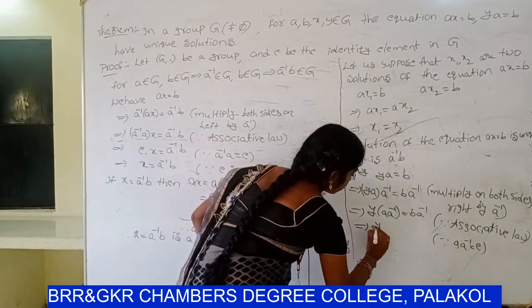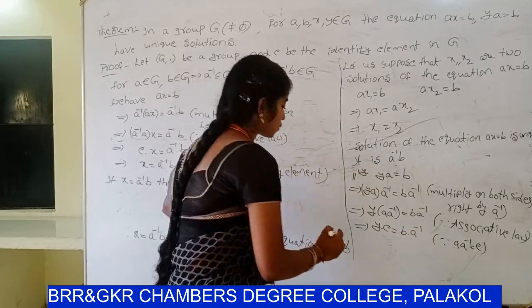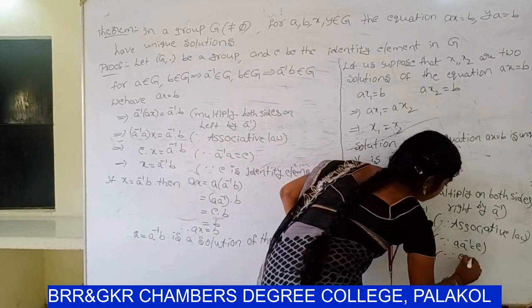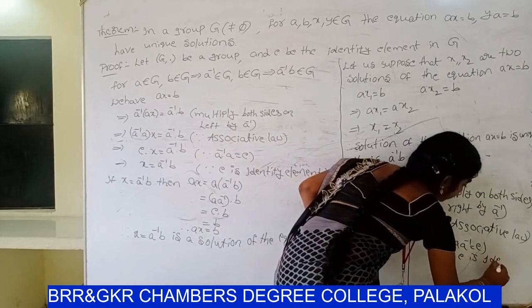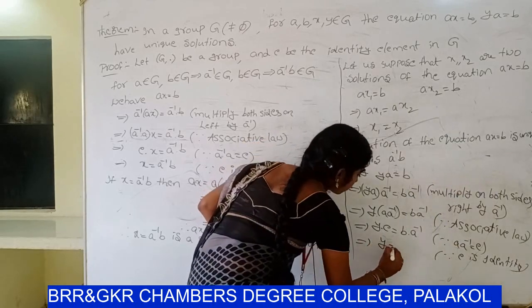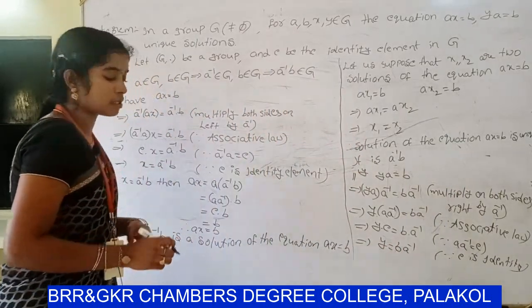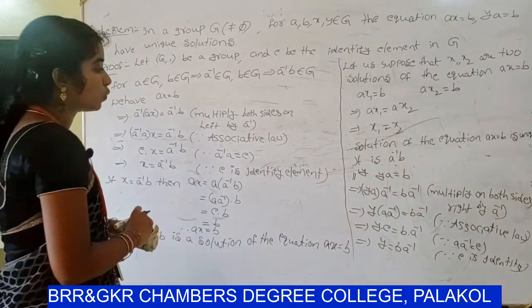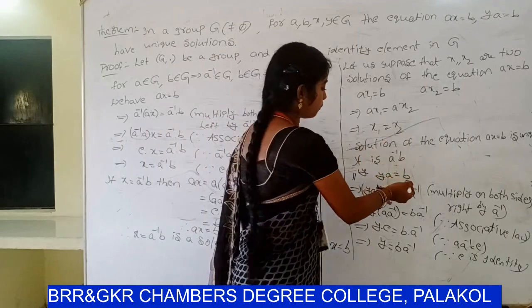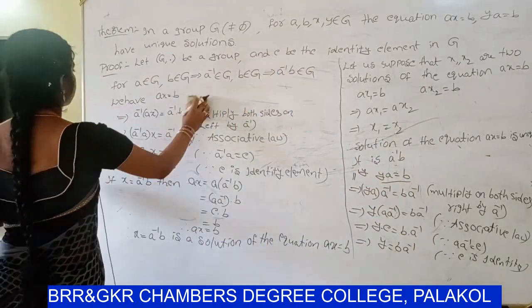So y into E equal to B into A inverse. So already you know that E is identity element. Since E is identity, so y equal to BA inverse. So y equal to BA inverse, substitute in YA, then we'll get the result B. So it is a solution of the equation.